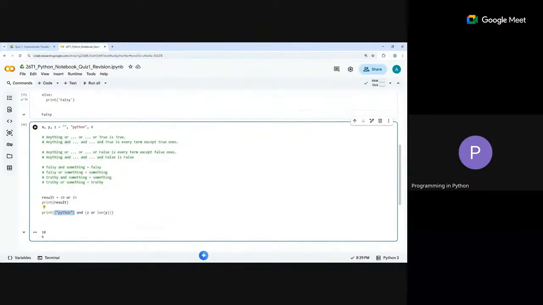When you're evaluating, you do it by hand and check it, by doing it on the notebook or the page that is given to you. You can write it down and check. I'm just showing you by removing it. Ideally, it should not be removed. Now I come here. So here I have z. Z is falsy, because of 0. So I don't take this one. I take this one. Because again, this is falsy or something. So falsy or something, I'm going to return something. So that something is 6 in this case.